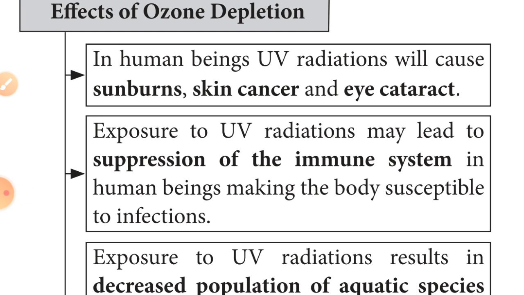The UV radiation causes sunburn, skin cancer and eye cataract. It can also suppress the immune system in human beings.